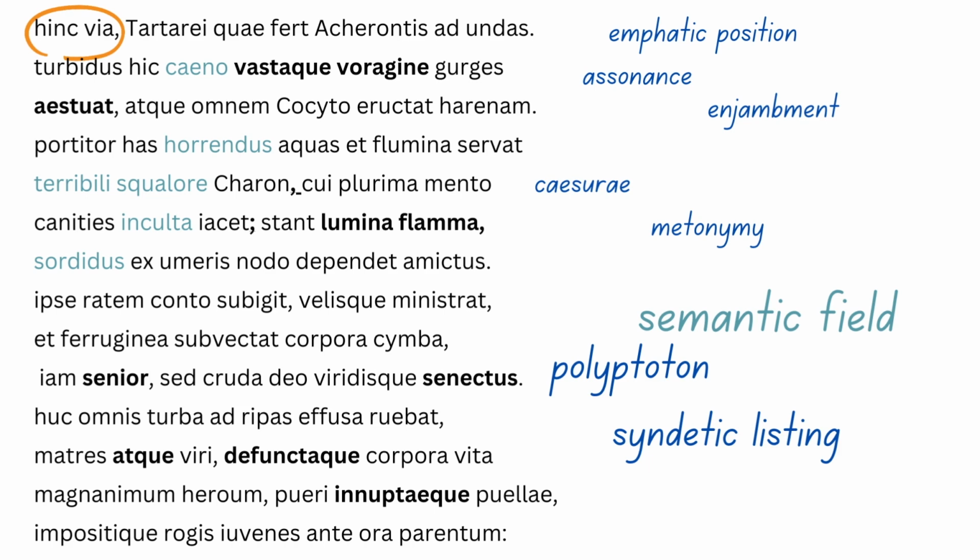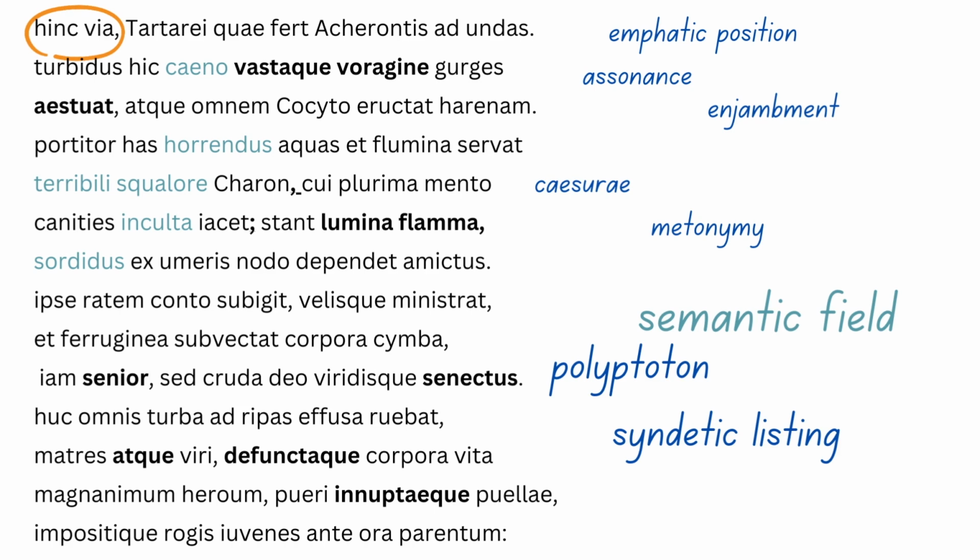We also have the semantic field of decay, so we have sordidus, squalore, and we could probably add terrible, terribili, and horrendous to that to create a very kind of foreboding figure in Charon as well. We also have polyptoton in senior, old age, and senectus. Senior, old man, and senectus, old age, which emphasises this kind of rickety figure, almost like the way we imagine death. And we have syndetic listing, which builds a little bit of pace but also emphasises the different types of people and the abundance of people in the underworld.